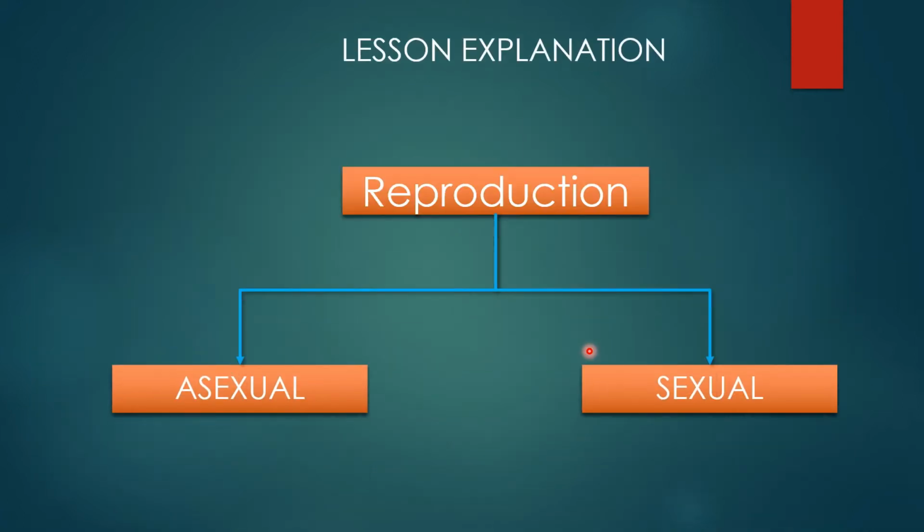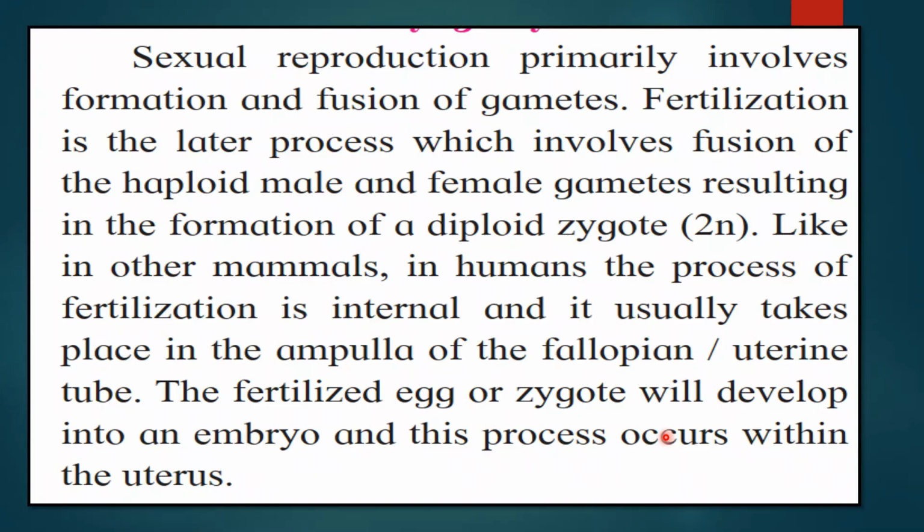We are continuing with our sexual reproduction chapter topic. Now, what is sexual reproduction? It primarily involves formation and fusion of gametes. Fertilization is the later process which involves fusion of the haploid male and female gametes resulting in the diploid zygote.